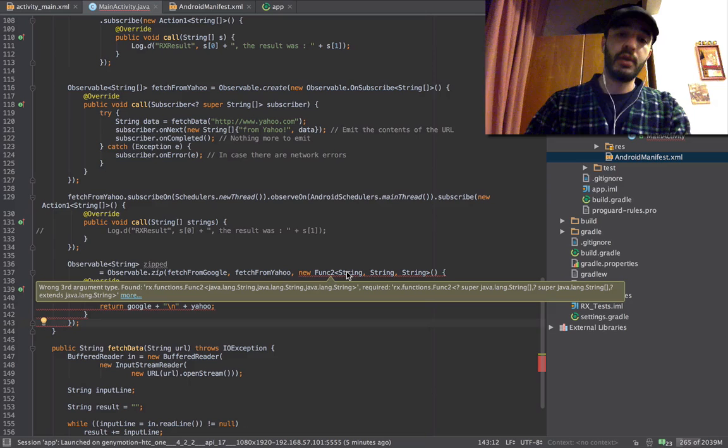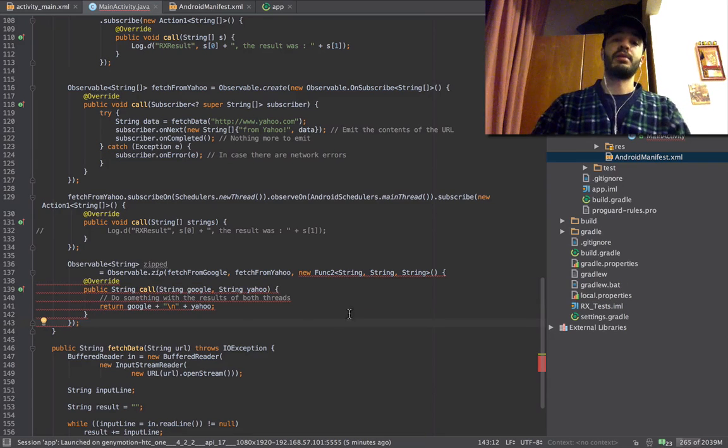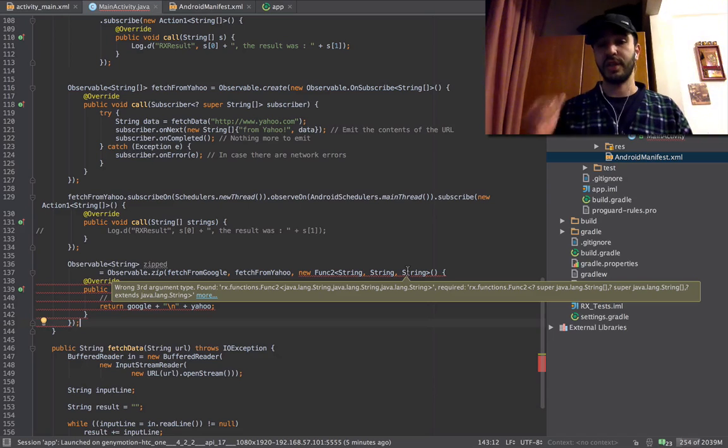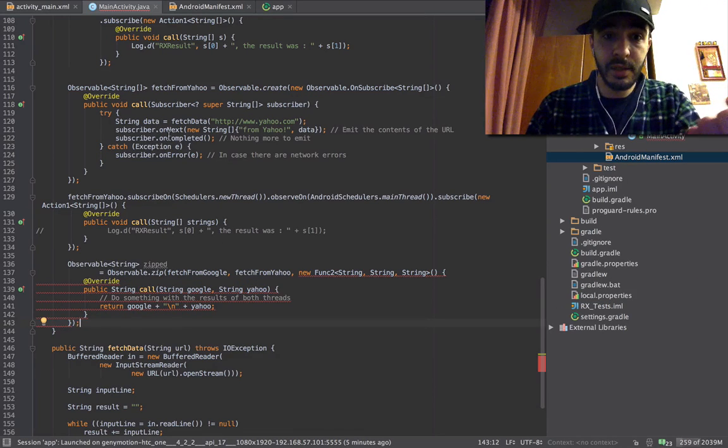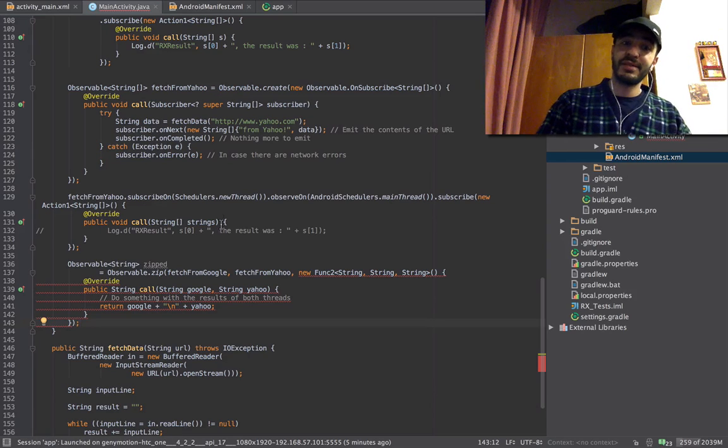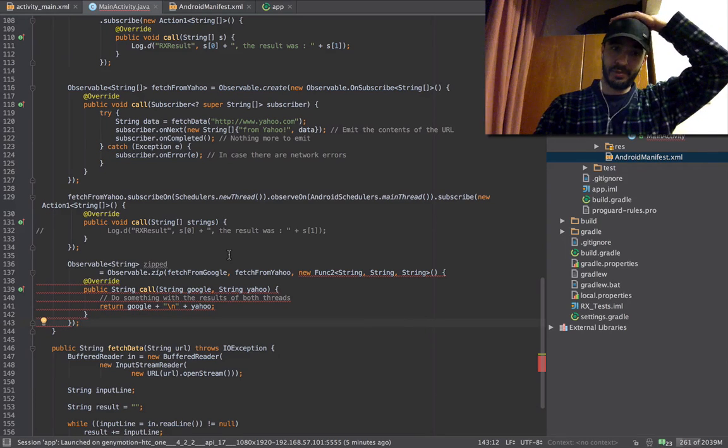Look at this beauty. It says there's an error because it takes string, and spits out another string. While in reality, we're passing the results here as string arrays. So that won't work. Okay.